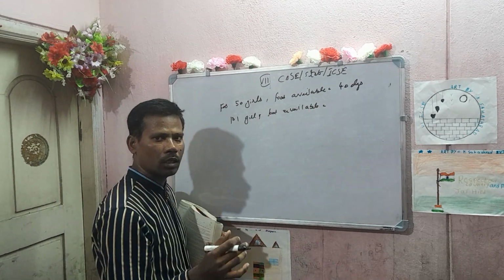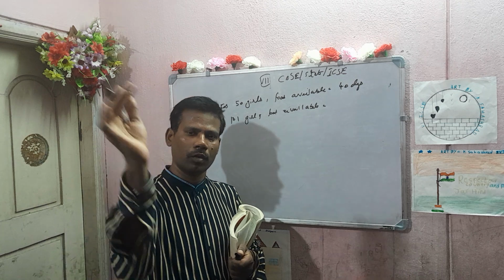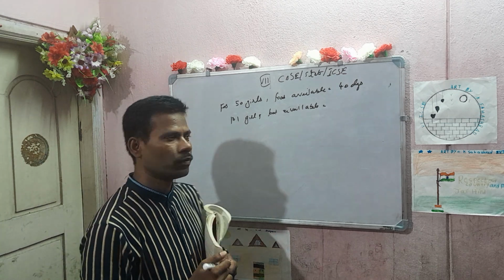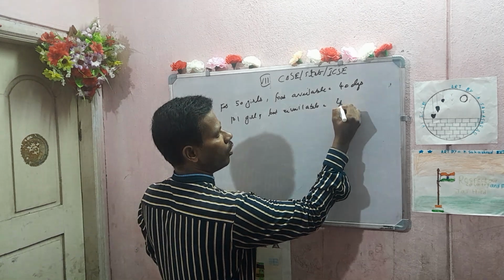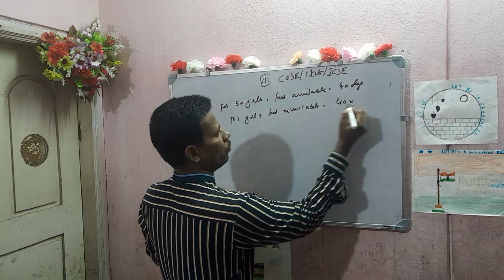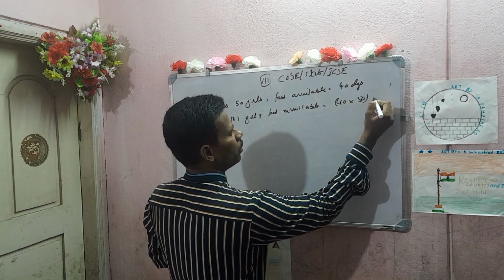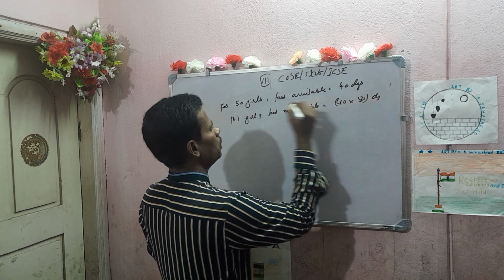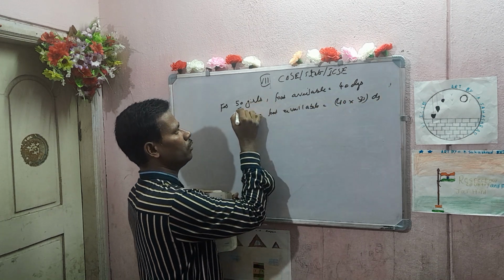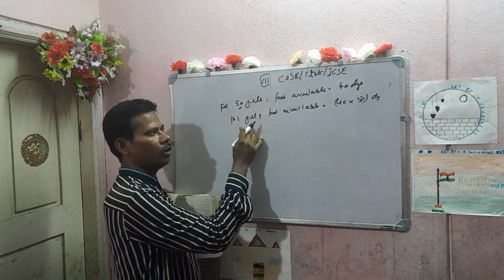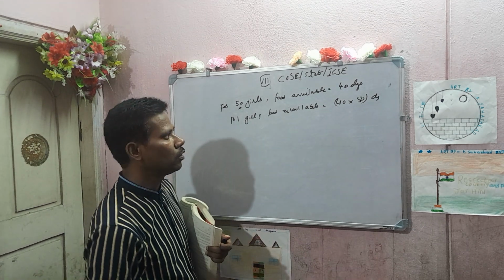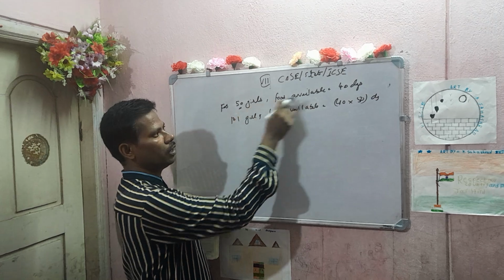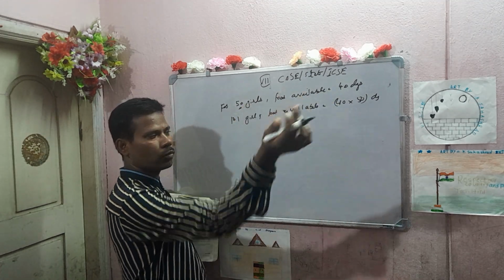Tell me, for one girl, she can eat for more number of days. So 40 into 50 days. Why did this come? Because 50, where did it come from? This 50. For one girl, food available is these many. Why? Because for 50 girls 40 days, one girl can eat for more number of days.